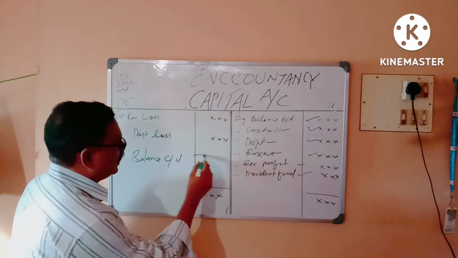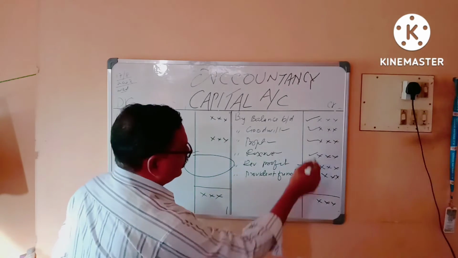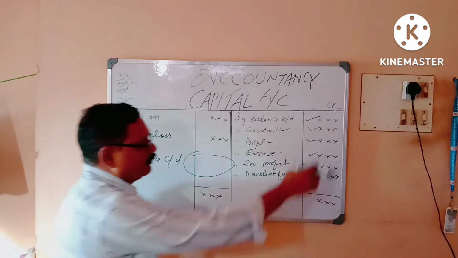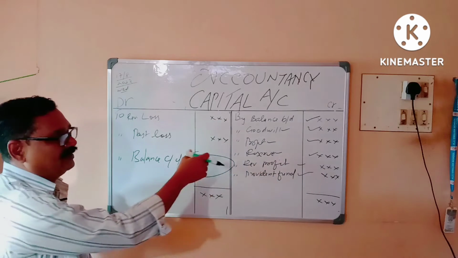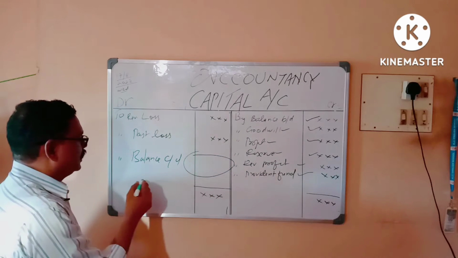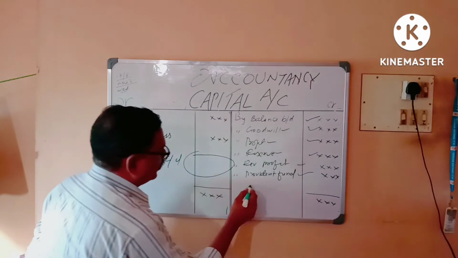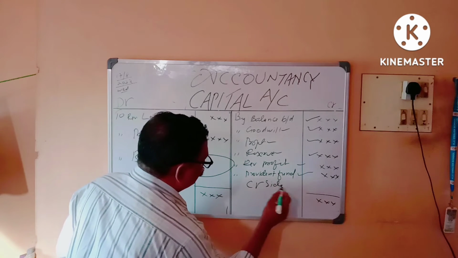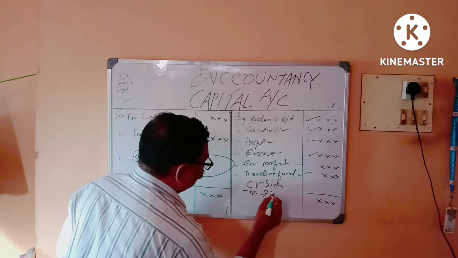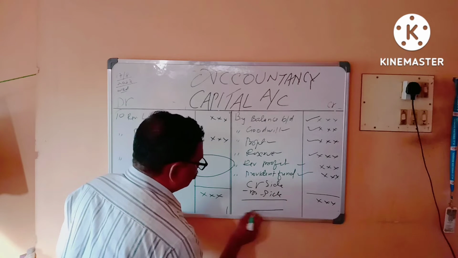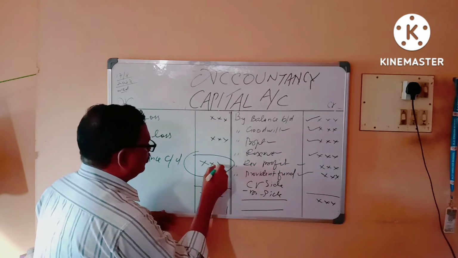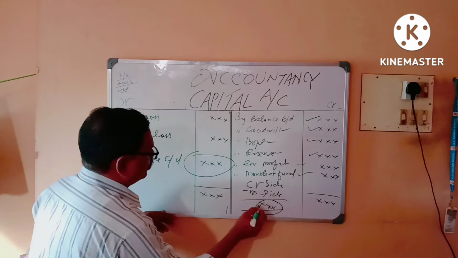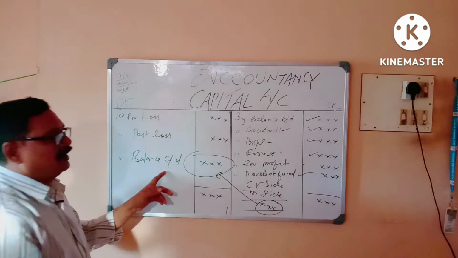Now, after entering credit items and debit items, we will find the new balance. If the credit side is more and the debit side is less, we will take the difference, that is credit side minus debit side. We will get a difference, and this difference we will write here. This is the capital account balance.